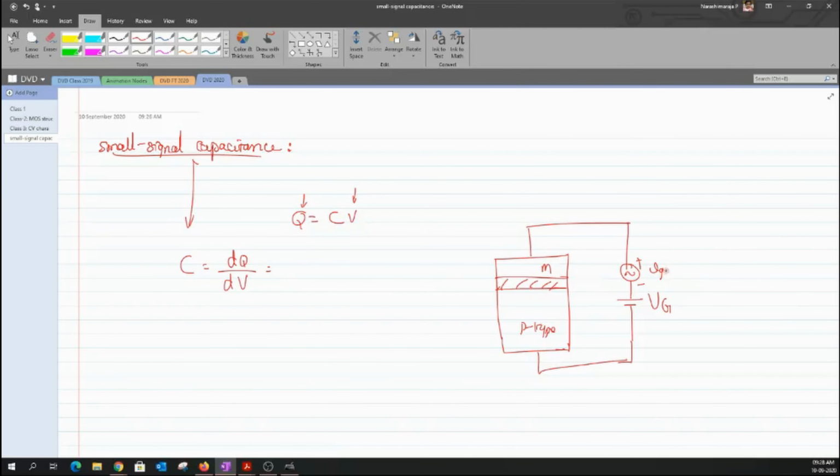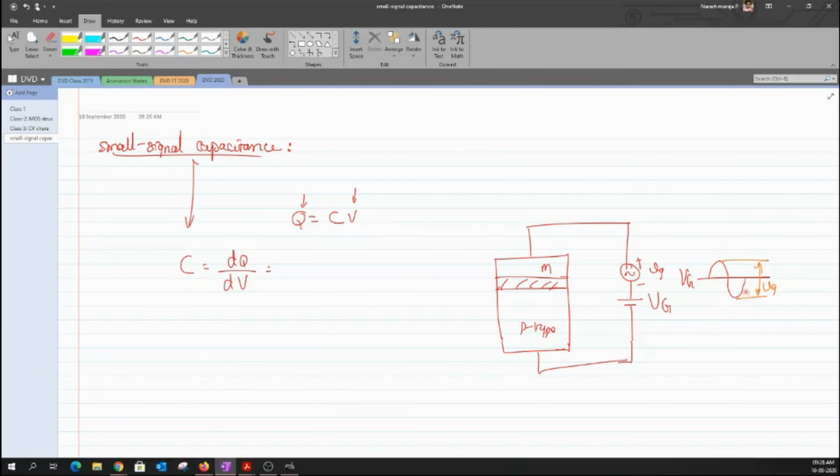Now this VG can move around the constant voltage of capital VG, so you can have some sort of sinusoidal swing around this particular VG. If I look at the magnitude of the small signal VG, it looks something like this, and that is swinging around the constant potential capital VG.